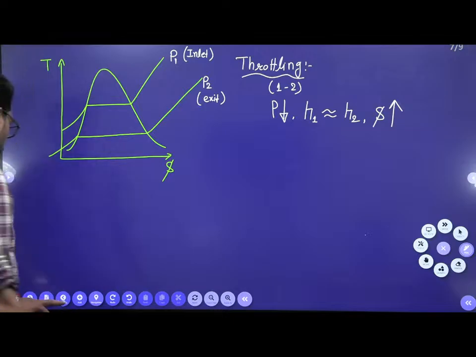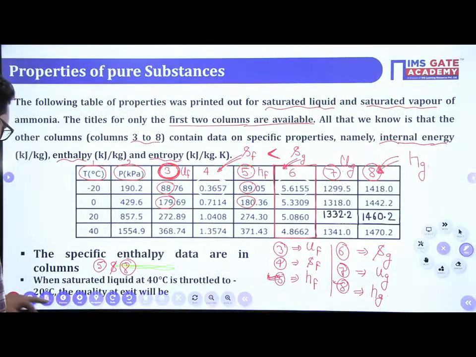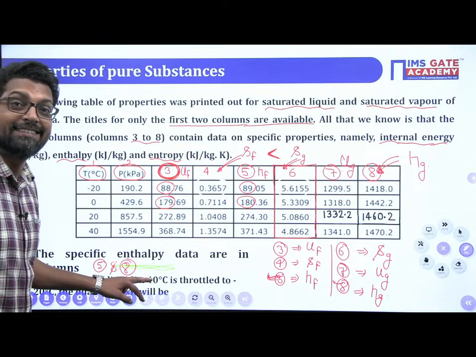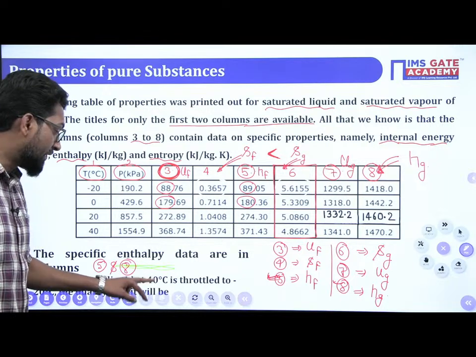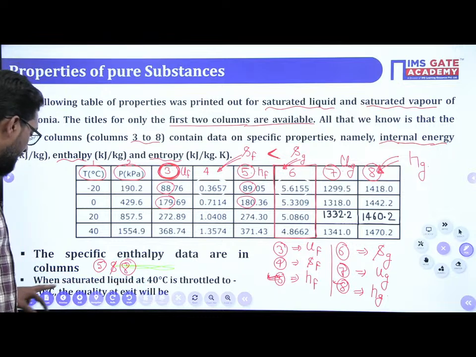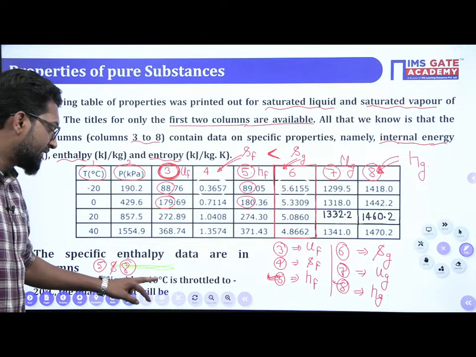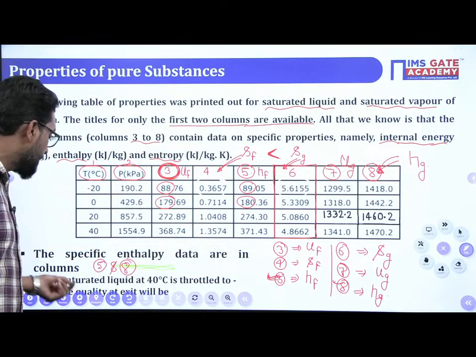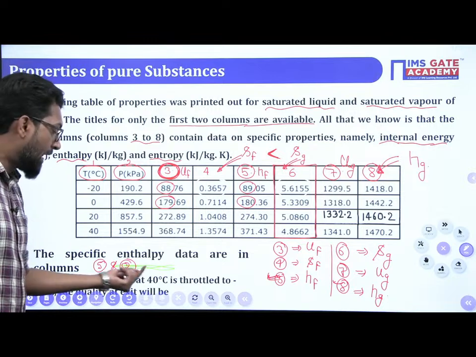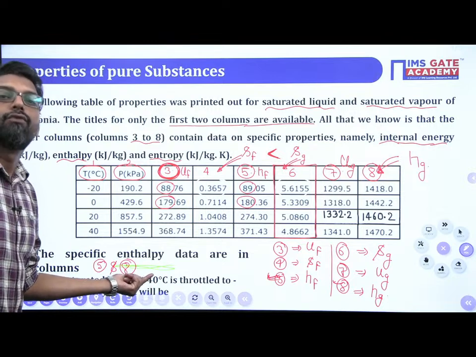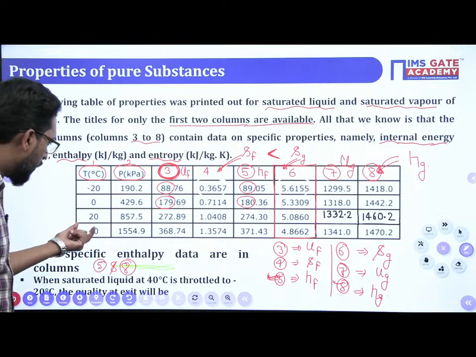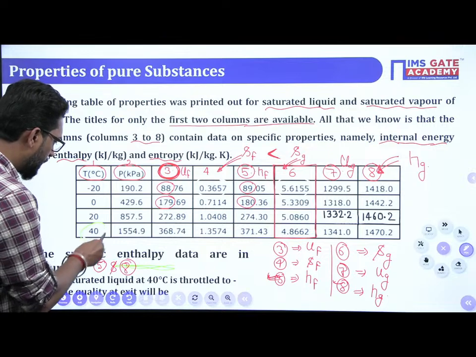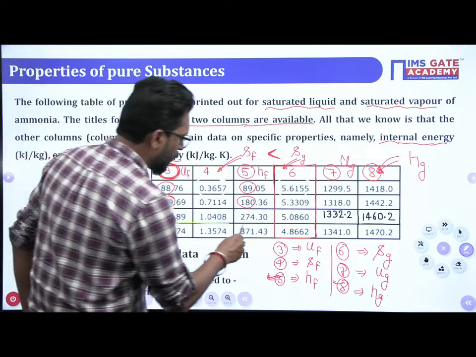Now, what the question says, see beta, is that the saturated liquid at 40 degrees centigrade means the entry is a saturated liquid. When the saturated liquid at 40 degrees centigrade is throttled, the initial point is at the saturated liquid point, and the temperature is 40 degrees. So at 40 degrees, we have all the properties. See this one, this is 40 degrees, and we have the property table.